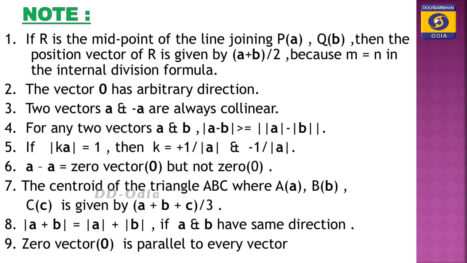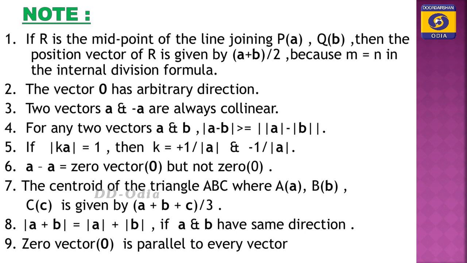The zero vector has arbitrary direction and is parallel to any vector. Next, two vectors a and minus a are always collinear. Remember that, because this is for your short question.